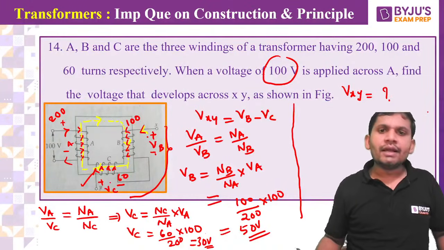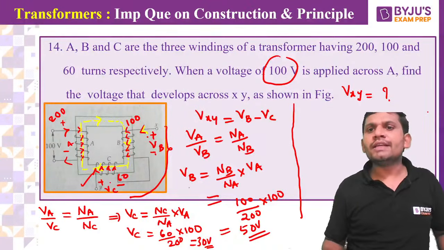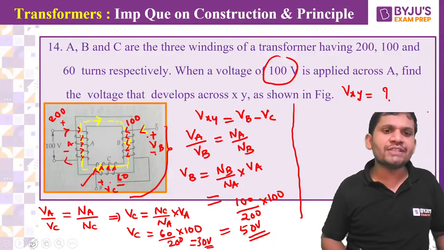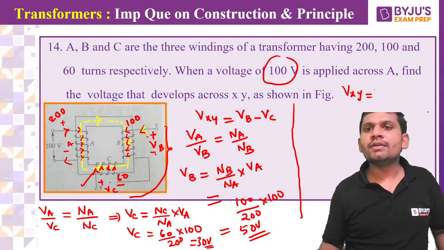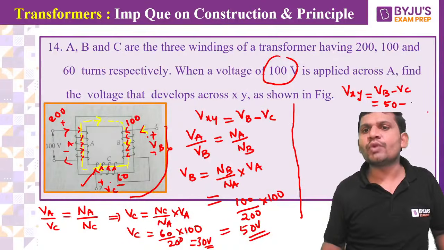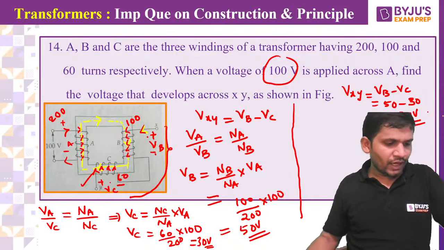Now what is VXY? This VXY is VB minus VC, students. VB minus VC, that equals 50 minus 30. How much can we get? 20 volts. All of you got this one, students?